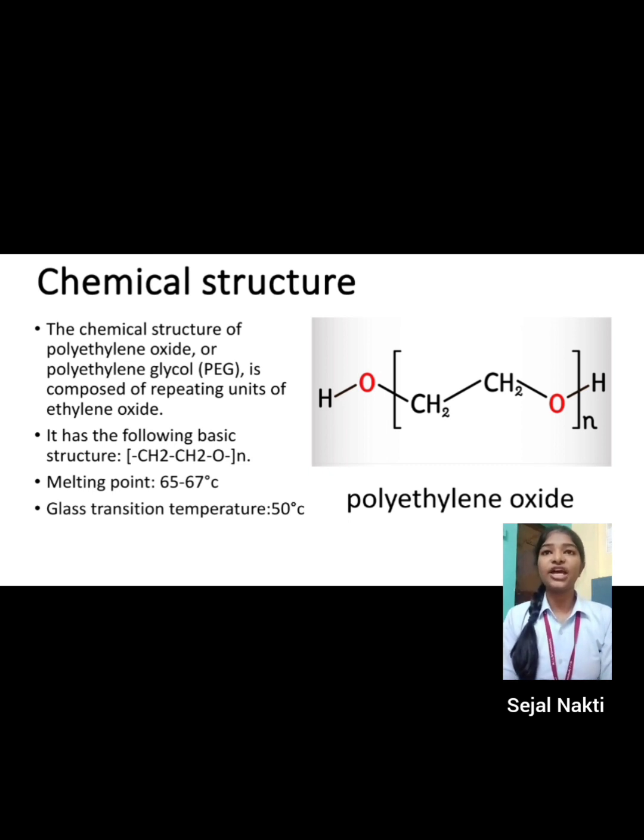Chemical structure. Here we can see the basic chemical structure of polyethylene oxide, CH2CH2O. It is composed of repeating units of ethylene oxide. The basic structure of ethylene oxide is CH2CH2O. The melting point of polyethylene oxide is 65 to 67 degrees Celsius, and the glass transition temperature of polyethylene oxide is 50 degrees Celsius.